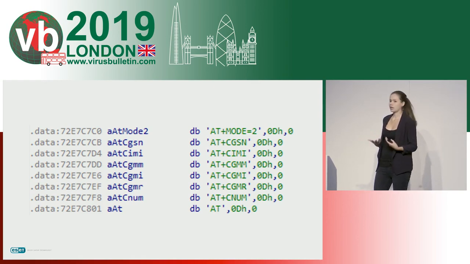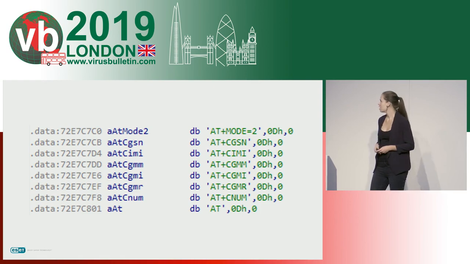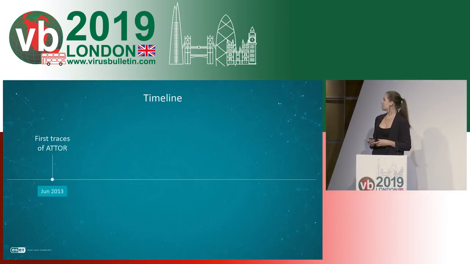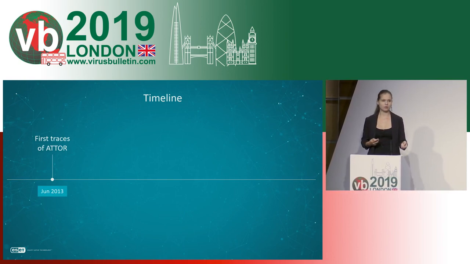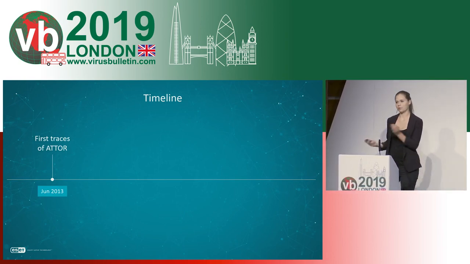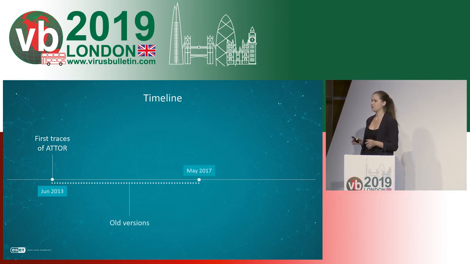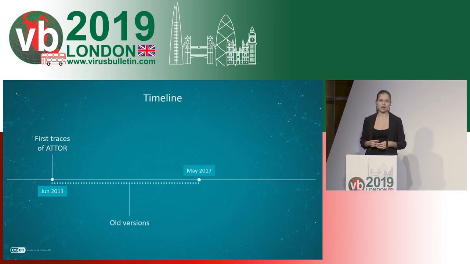So we started to look into it, and we started to analyze this malware. And then we realized that the fact that something is old doesn't necessarily mean it cannot be used today. Or in this case, surprise, misused. So let's meet ATTOR. So just to start, when we started looking into the ATTOR malware, we were able to trace it back to 2013. So it has been undercover for quite some time now.